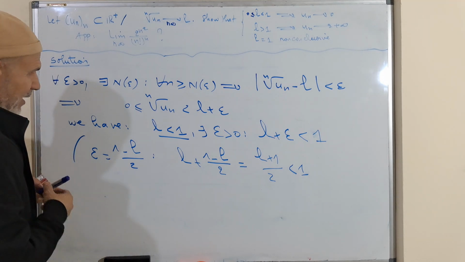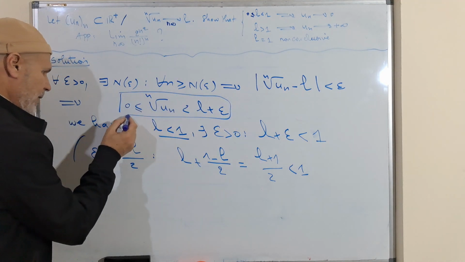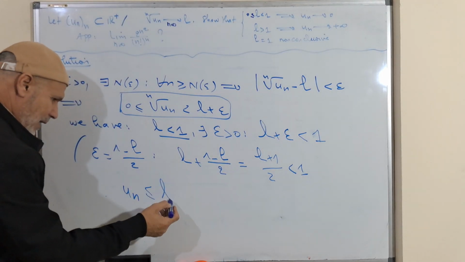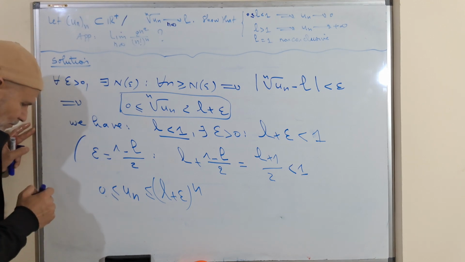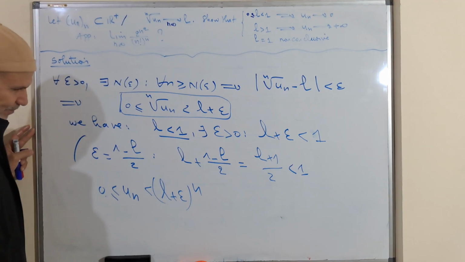If this is true, what can we write? We can write that Un is less than (L plus epsilon) power n, which is greater than or equal to 0.